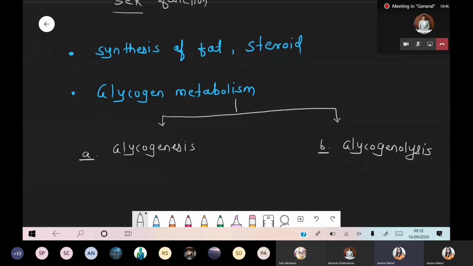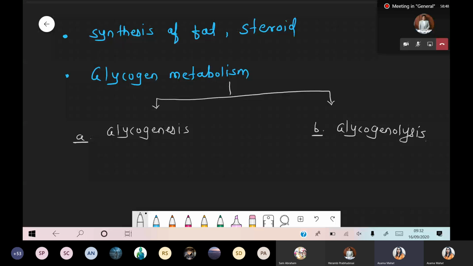Glycogenesis and glycogenolysis. So what is the meaning of that? When we are talking about glycogenesis, it means formation of glycogen. Genesis means formation.